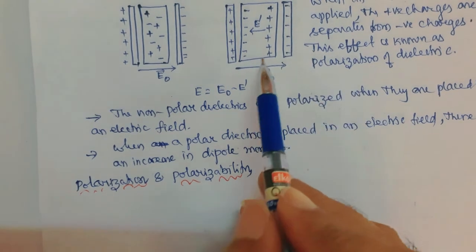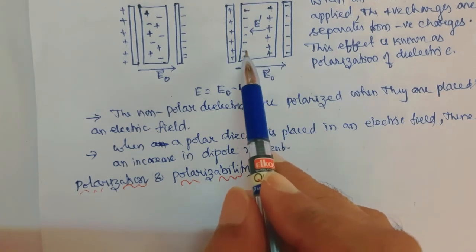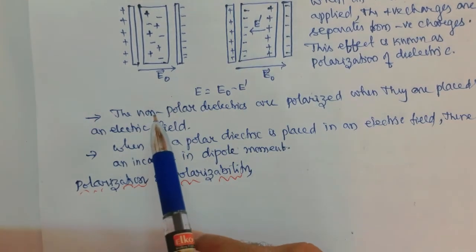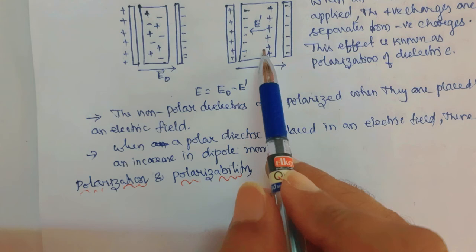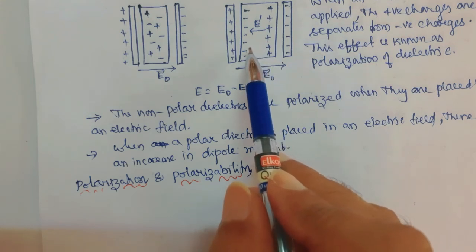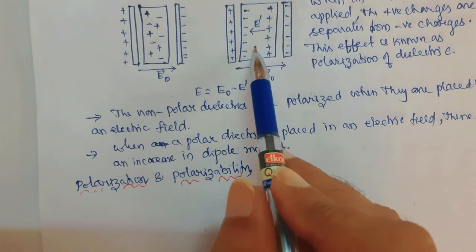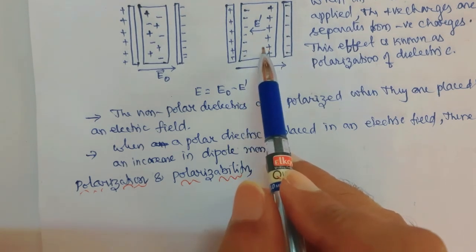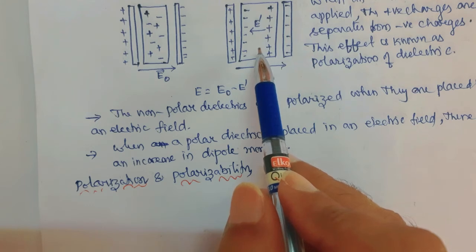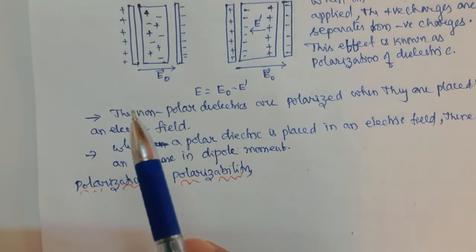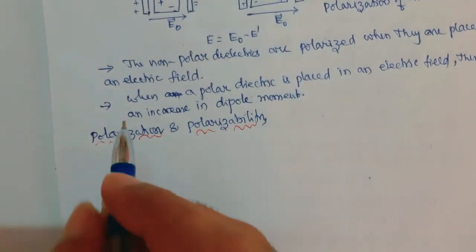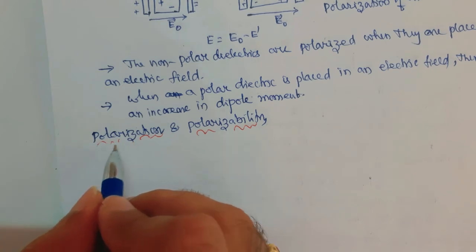Now what happens? See here, the positive and negative charges are separated by a fixed distance, and this produces an electric dipole. The process of producing an electric dipole, which is oriented along the field, is called polarization in the dielectrics. And moreover, the electric dipole moment per unit volume is called the polarization, or dielectric polarization. Now what is the dielectric polarization or polarization?